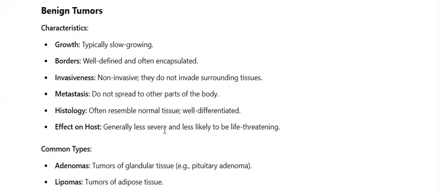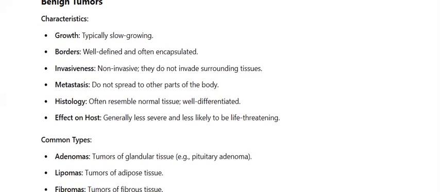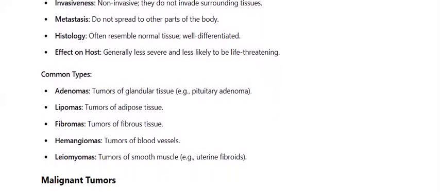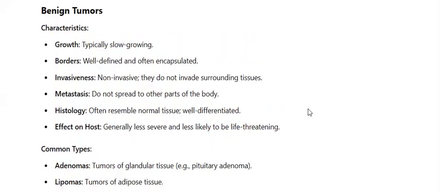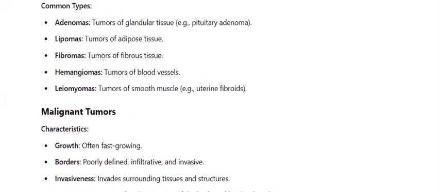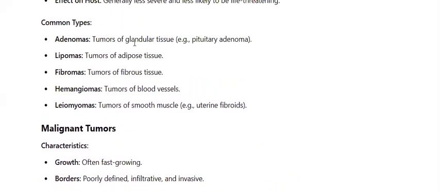If we talk about histology, as I told you before, they are well differentiated, which means that they're conspicuous and every cell can be easily visible. Now, if we talk about the common types of benign tumors, they include adenomas. Adenomas are simply tumors of the glandular tissue. Here we're talking about the pituitary adenoma, which is in the endocrine gland.